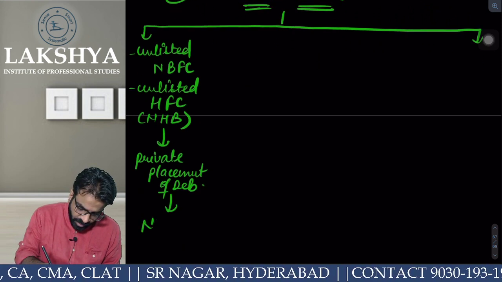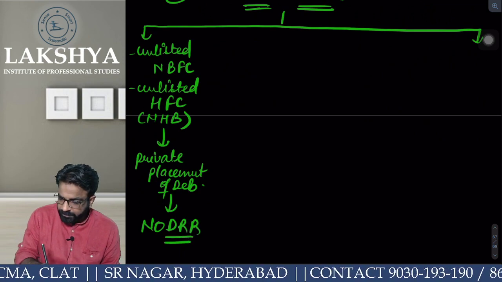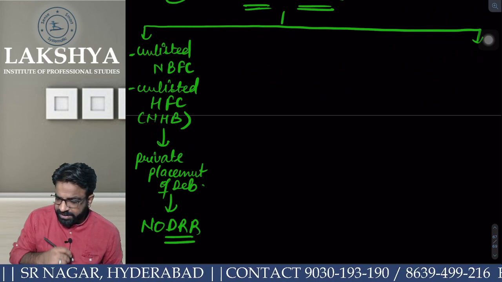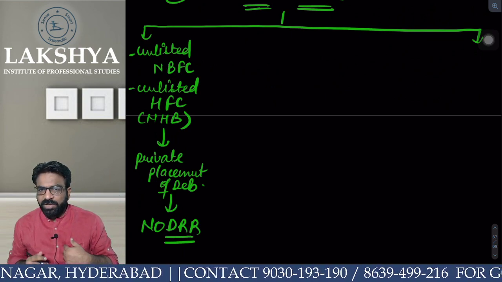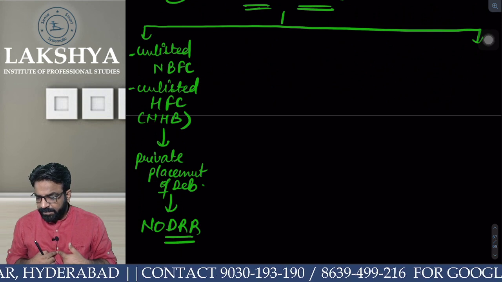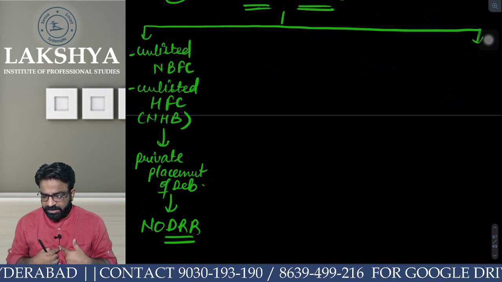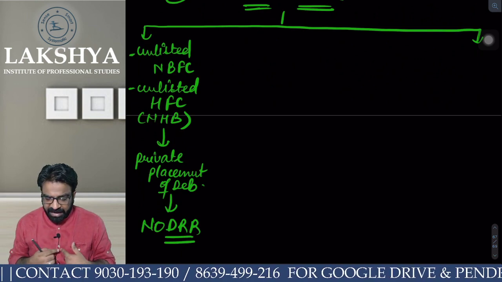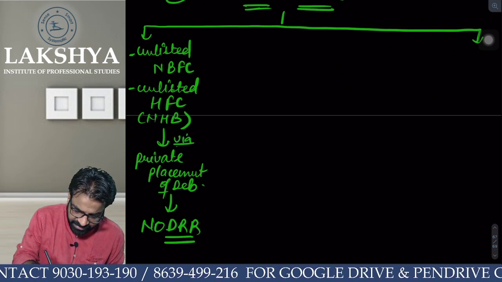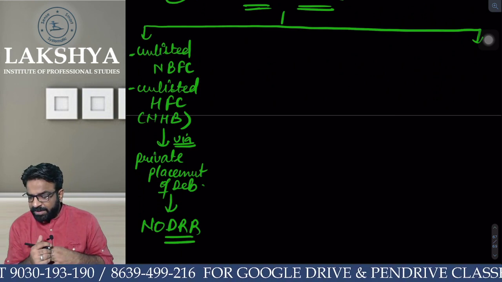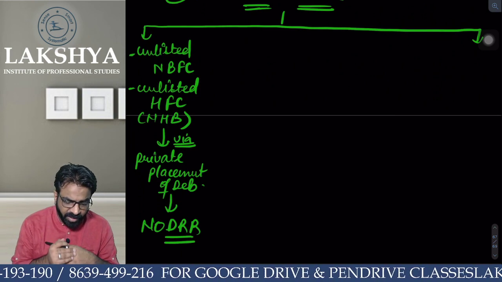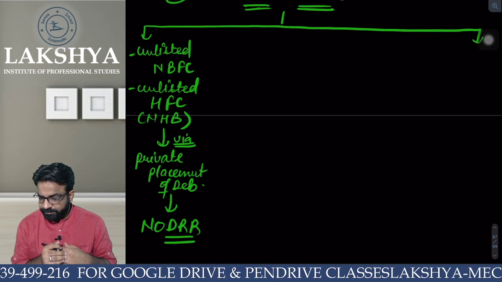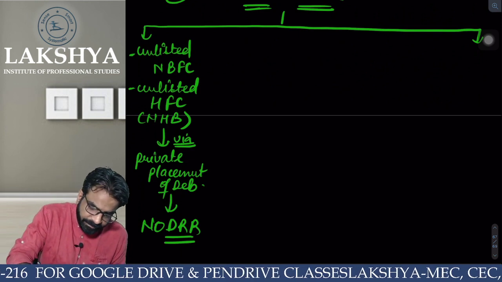Remember one thing, no DRR required. Are you able to see the sentence? Tell me, am I listed or unlisted here? I am an unlisted NBFC, an unlisted housing finance company, and I have raised the debentures via private placement of debentures. DRR required or not required? Not required. Are you getting the point?